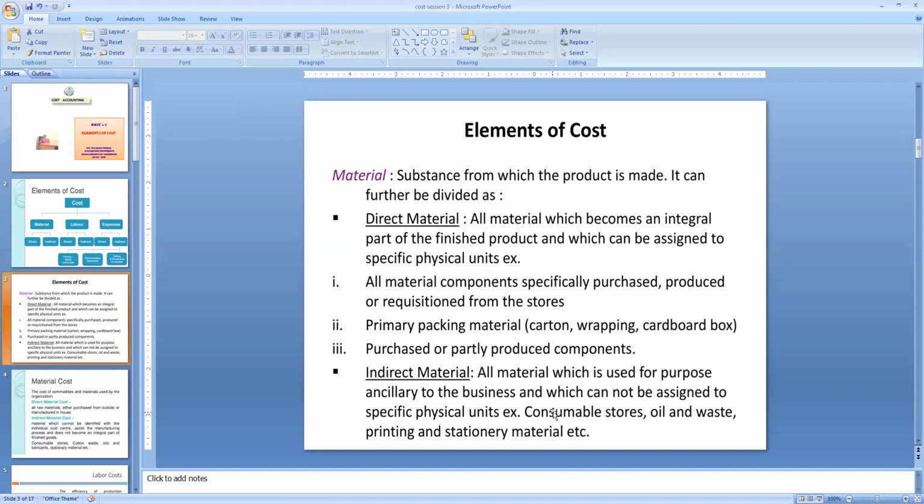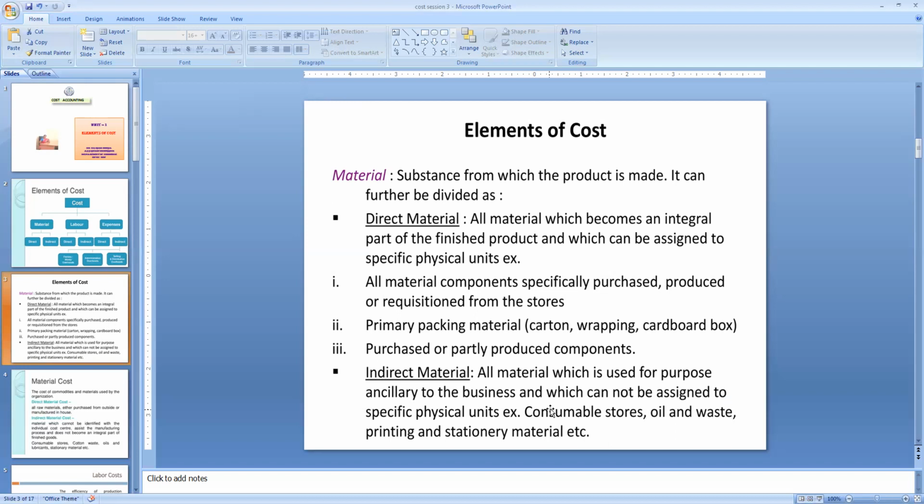Indirect materials are those materials which cannot be traced as a part of a product. They can also be called on-cost materials or expense materials. For example, fuel, lubricant, and oil are all indirect materials.